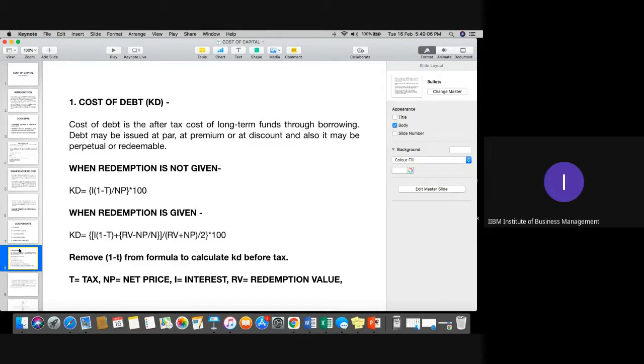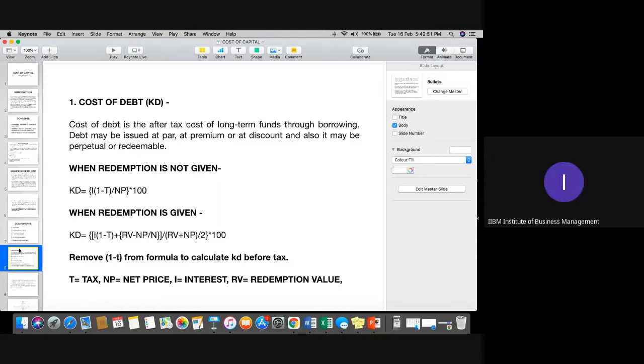I'll give an example, for others who cannot understand this point. When we talk about the par value, it is the face value. For example, the company is issuing one debt security of 100 rupees per security. If the company is issuing a 100 rupees security at 100 rupees only, that is called par. And if the company is issuing a 100 rupees security at 110 rupees, so 10 rupees extra which the company is charging, that is called issue at premium. Premium is nothing but whenever the issue amount is higher than the par value.